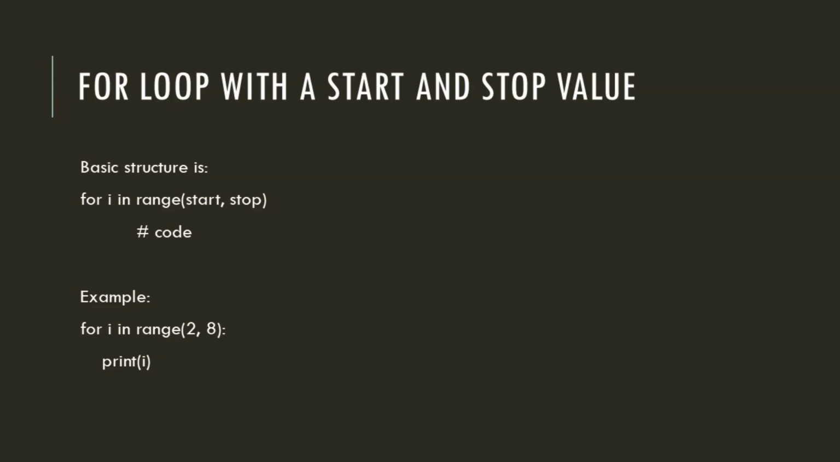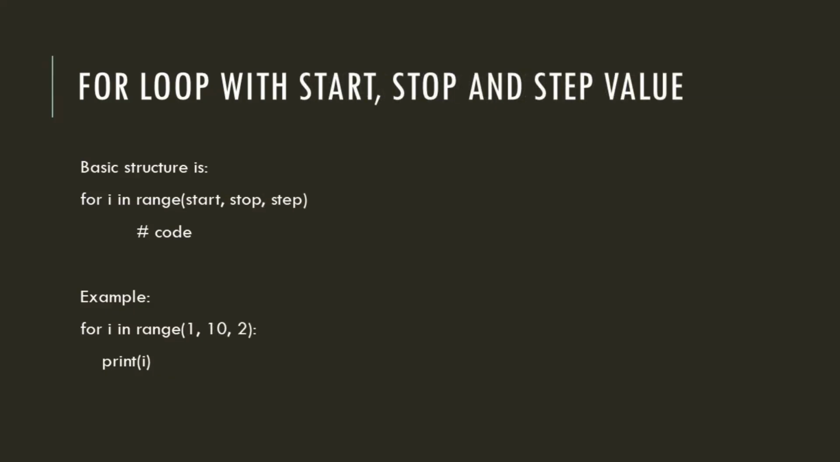The loop runs from the start value to stop value minus 1. For example, the following loop will print numbers from 2 to 7 exclusive of 8. For i in range 2, 8, print i. Output gives 2, 3, 4, 5, 6, 7. Second, for loop with start, stop and step value.